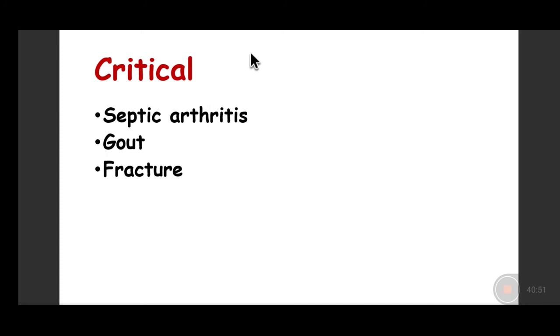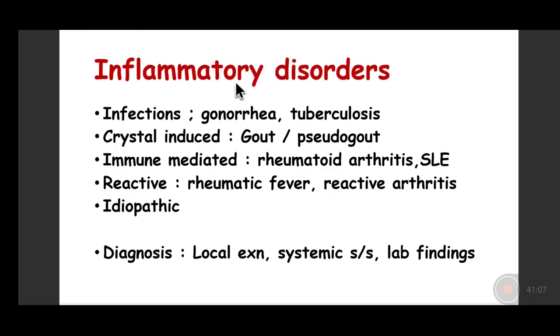So patients presenting with gout will also present with arthritis called gouty arthritis. Third, which has to be seen, is whether the fracture is continuing into the joint cavity or not. So these are the three important critical conditions when we look at joint and bone disorders. Now, what are the inflammatory conditions? There could be acute pyogenic infections caused by staphylococci and streptococci. Then there could be gonorrheal involvement along with urethritis. There could be arthritis also.